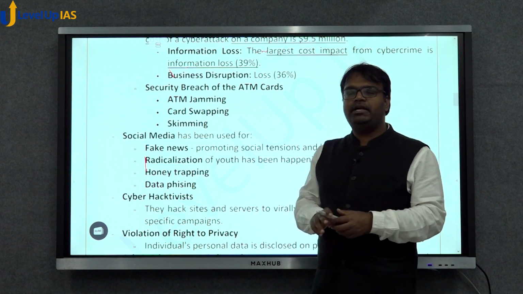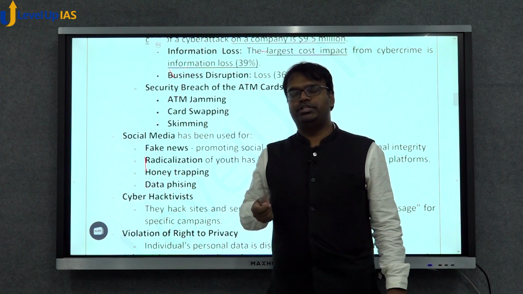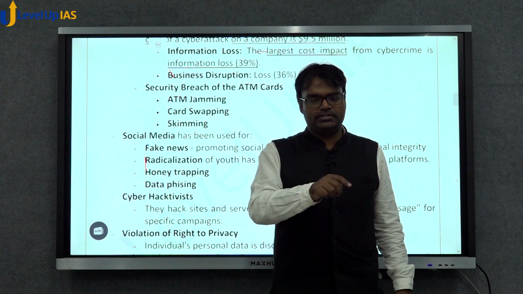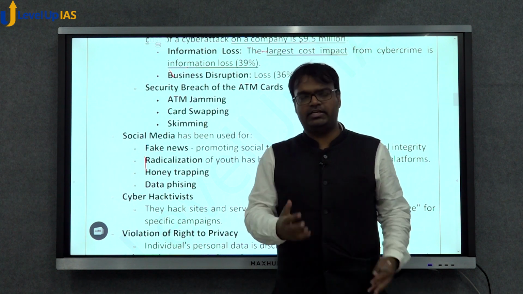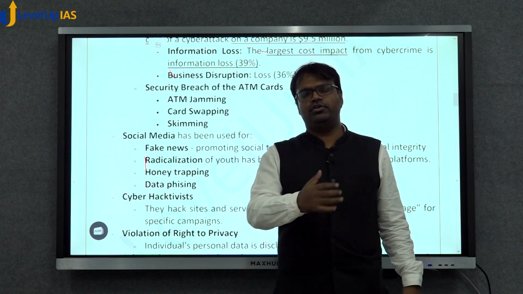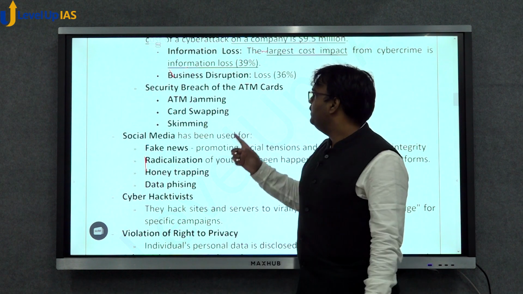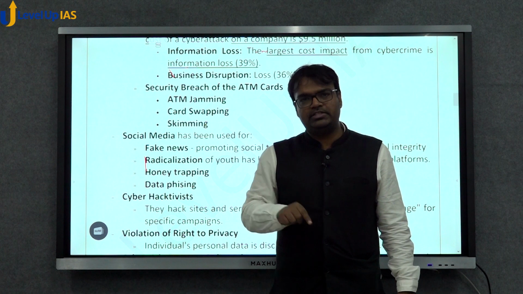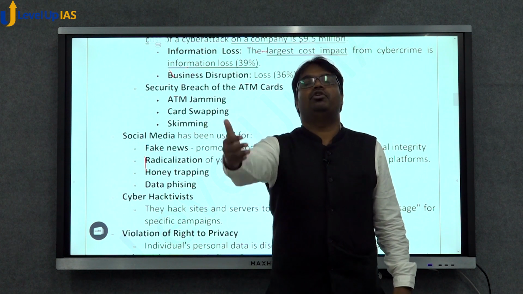What is ATM jamming? ATM jamming is basically when you insert your card and press a button. Let's say you press 7392, which is your password for your ATM card. They will jam the ATM, so the button you pressed will not be effective.